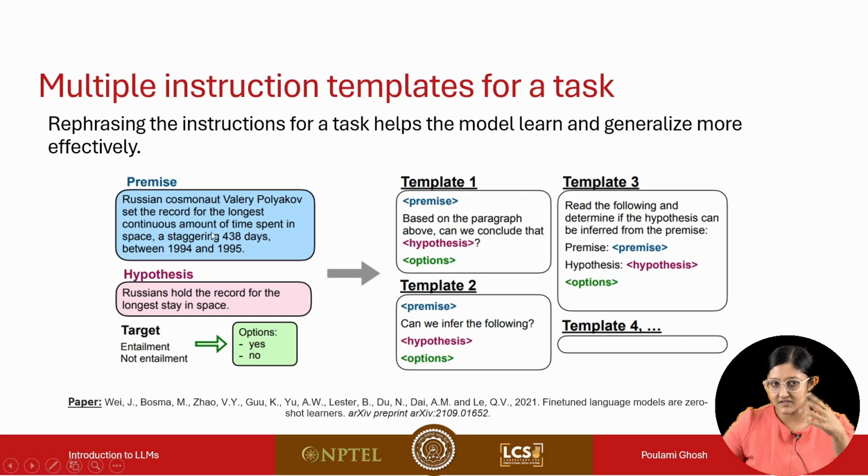If I discuss the example in more detail, here we have the premise and the hypothesis. The target is whether it's an entailment or not, so the options would be yes or no.